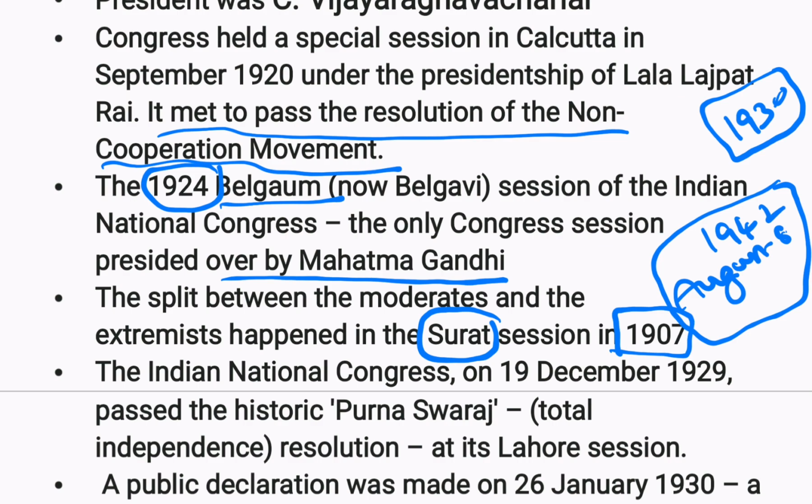Next point. The Indian National Congress on 19th December 1929 passed the historic Purna Swaraj Total Independence Resolution at its Lahore session. So here you can have three points. One is the Purna Swaraj Declaration happened in 1929, and the session was held at Lahore. So this session is basically for the resolution of Purna Swaraj.